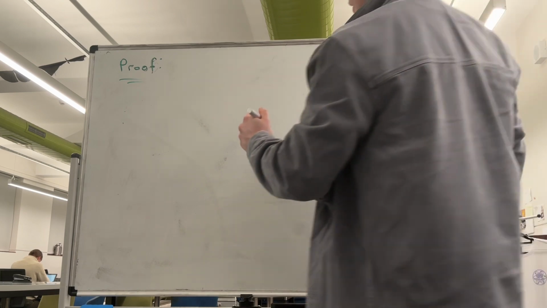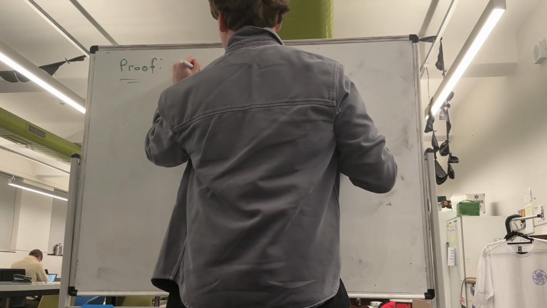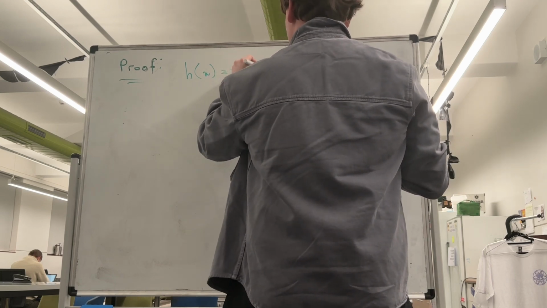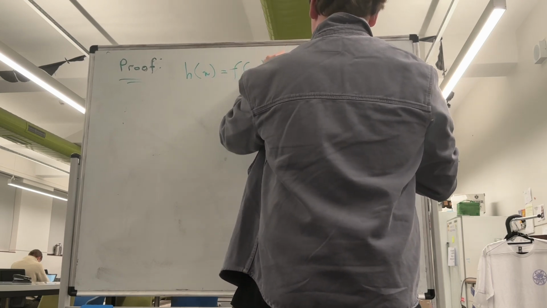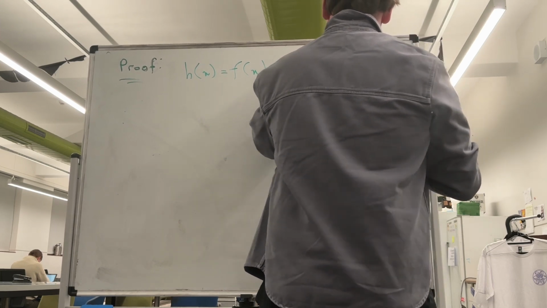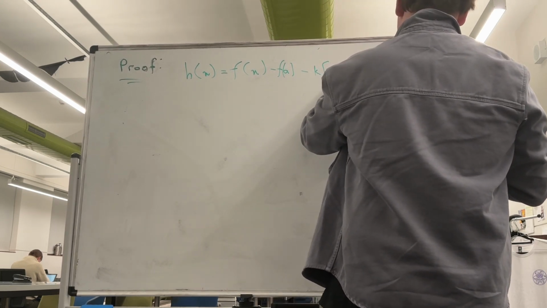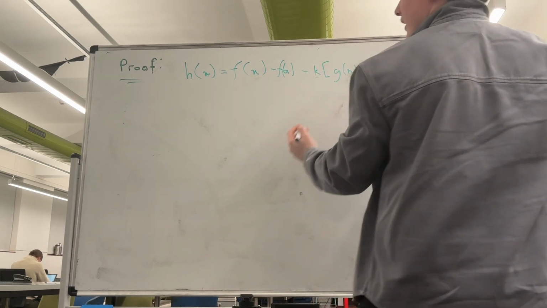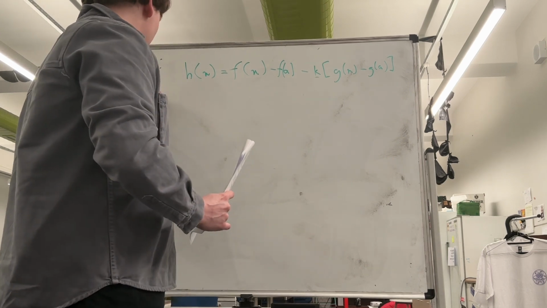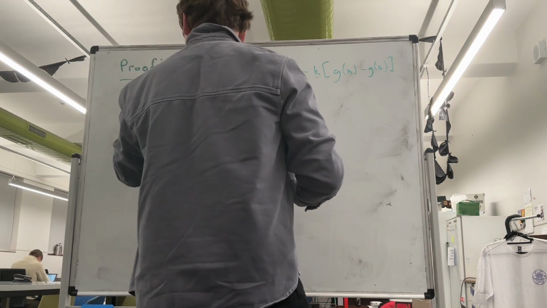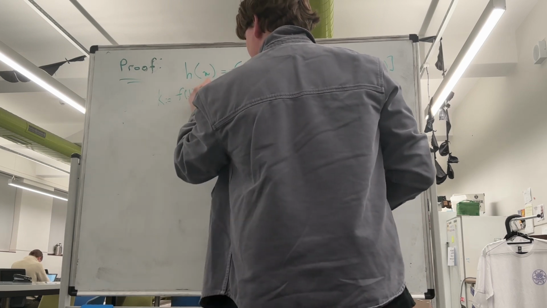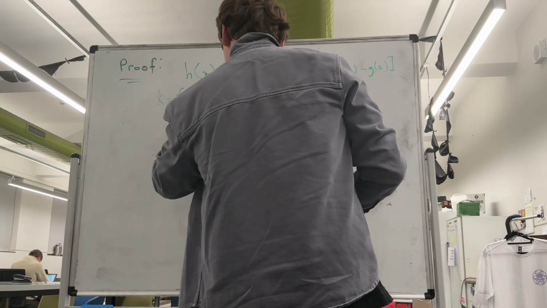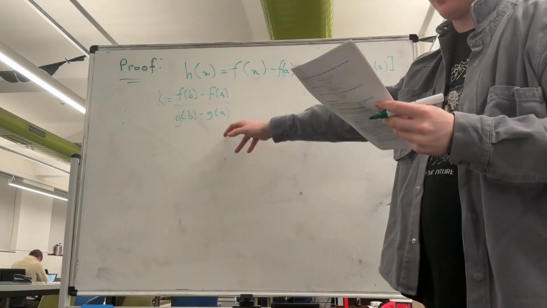So for our proof, we're going to define some other function, h of x, which will be defined by this. And this k here is defined as this constant here.